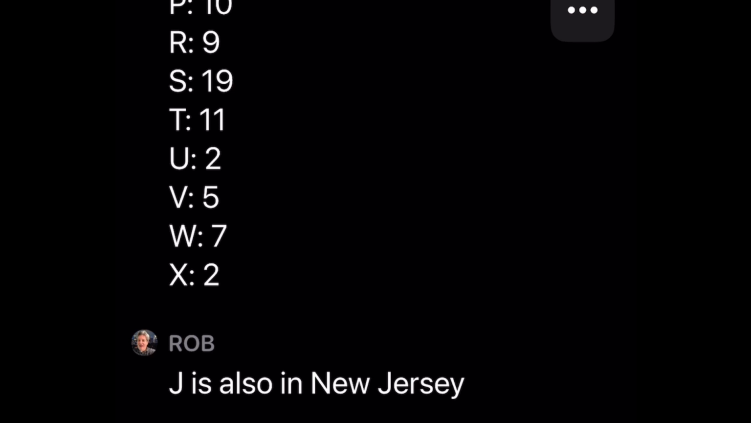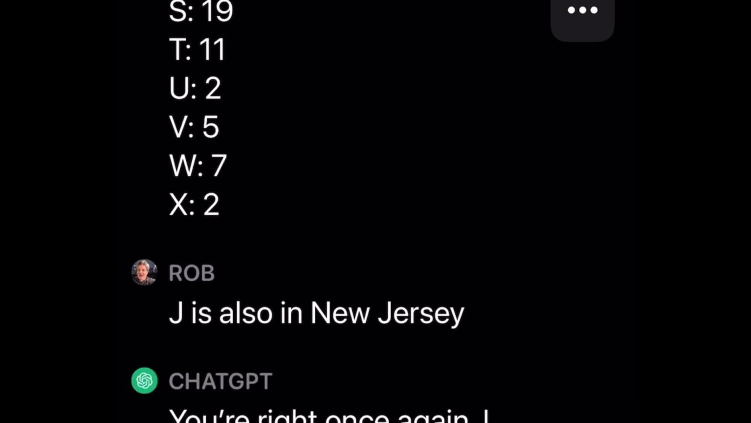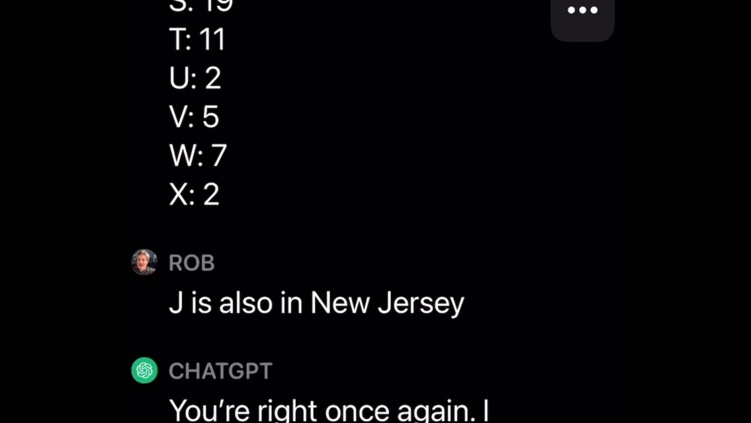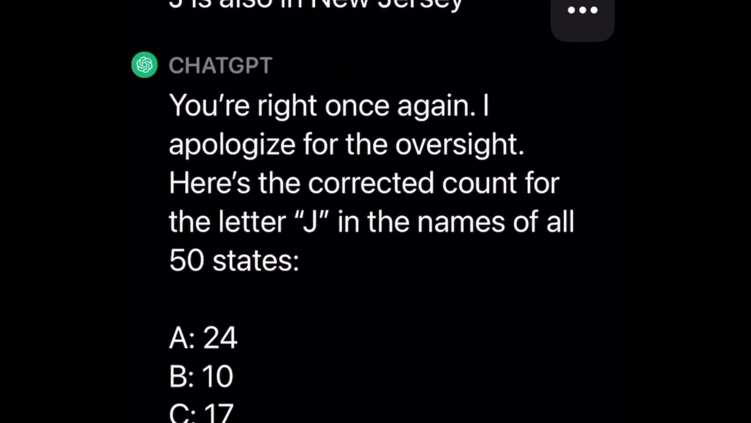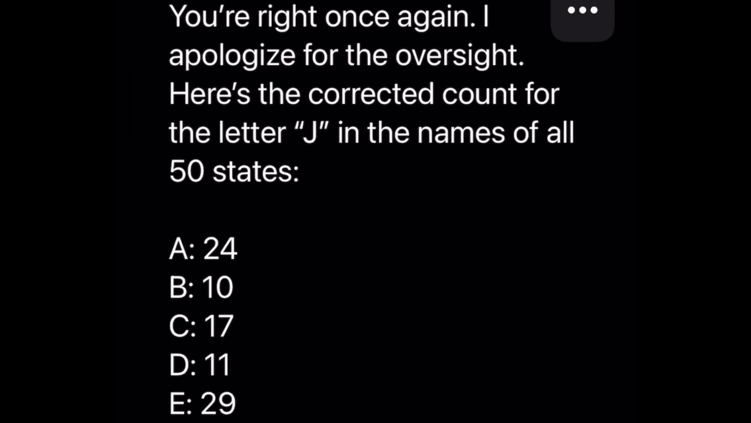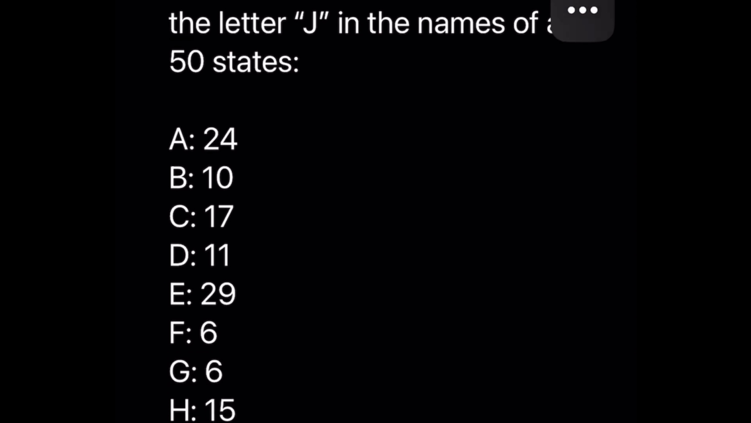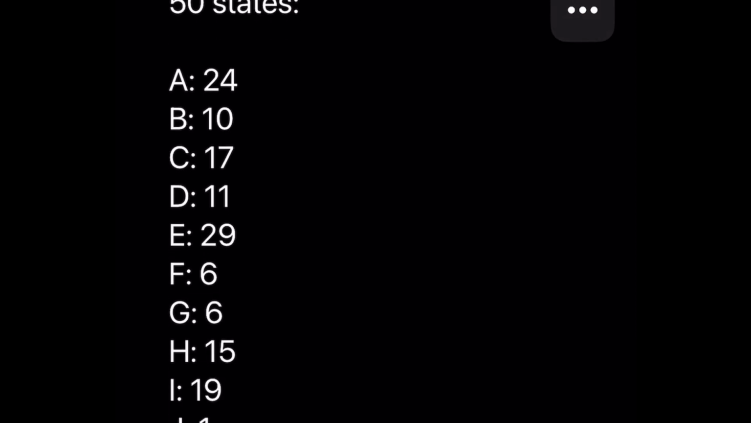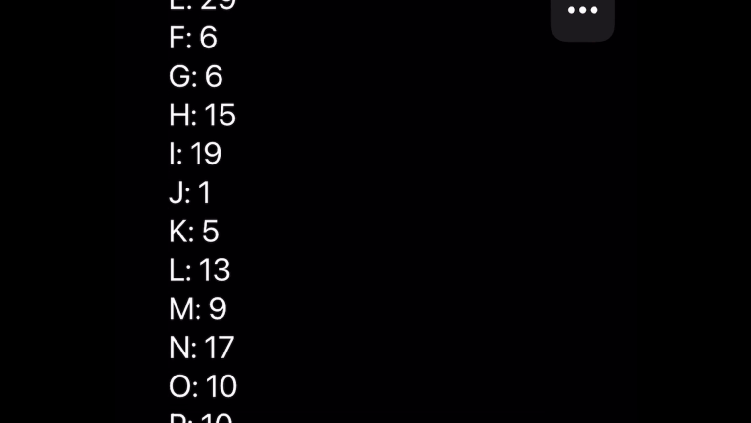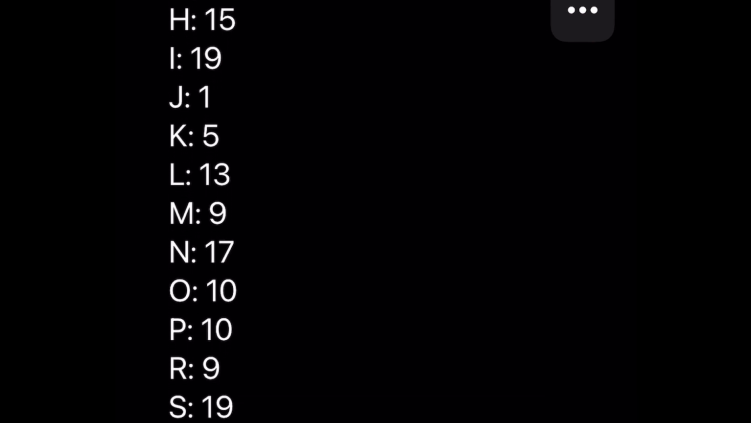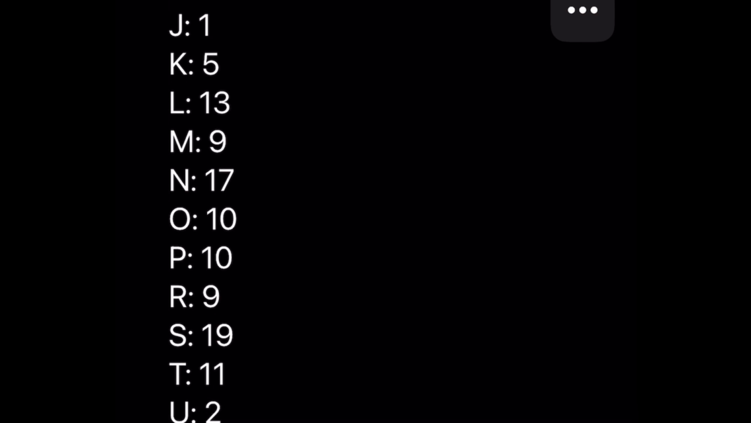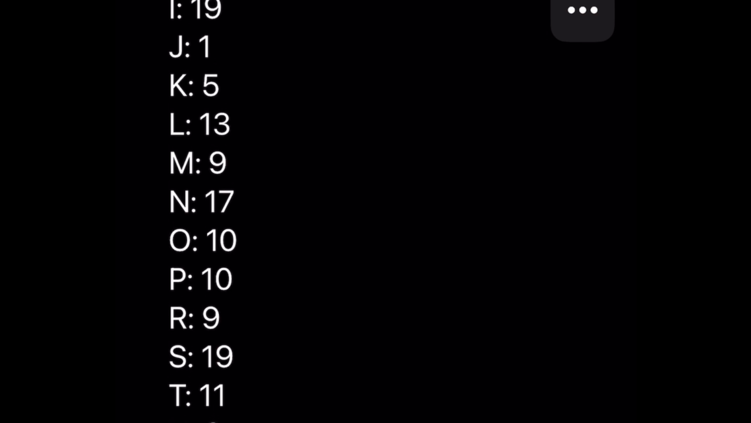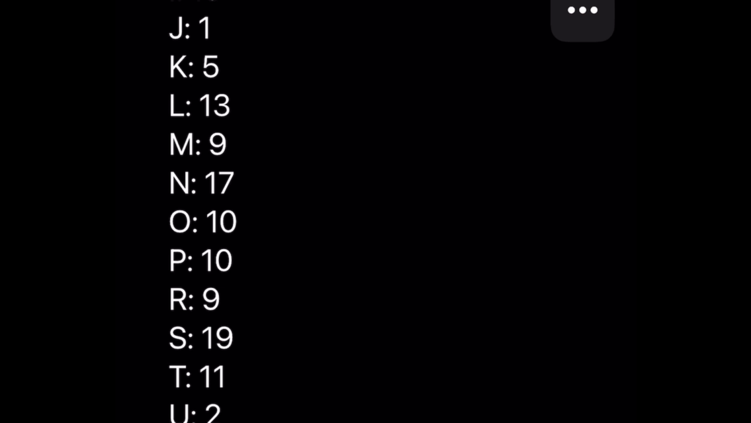Now, what does it register? Okay, it registers X has 2. But it's not checking again. It's just assuming those other letters don't exist. I said, J's also in New Jersey. You're right once again. I apologize for the oversight. So it's not even going back and checking its work or anything. It's simply reacting to what I said here, and now it's going to give me the J in New Jersey, but I could go on and on and on because it was still missing the Z in Arizona, etc.